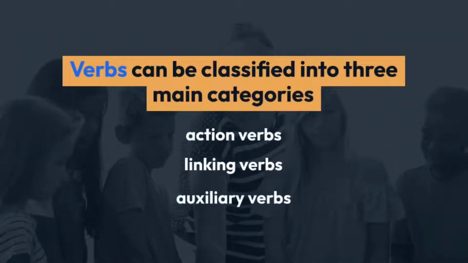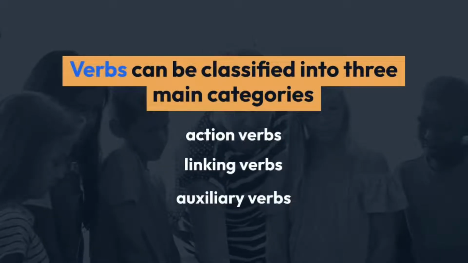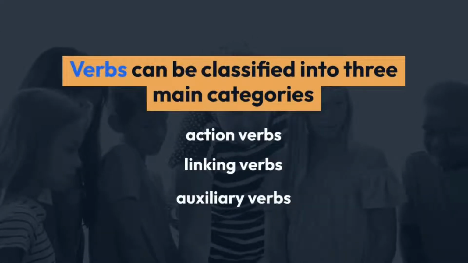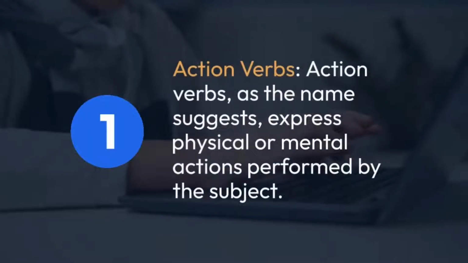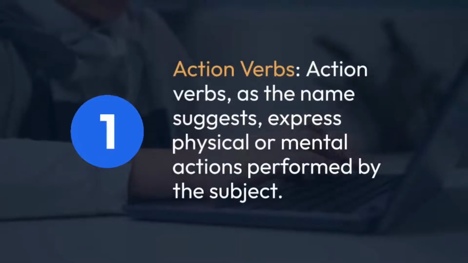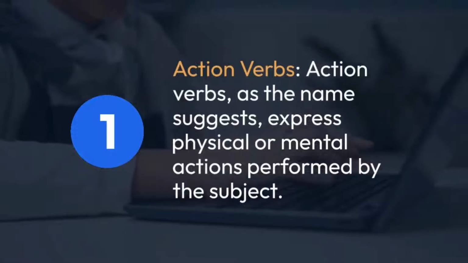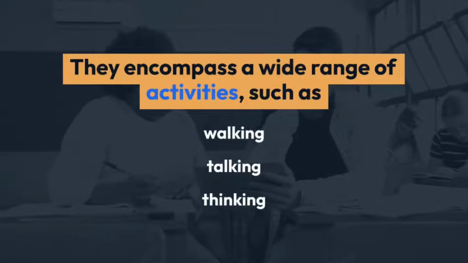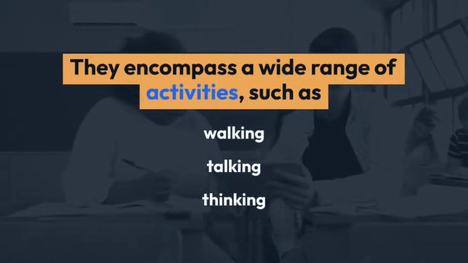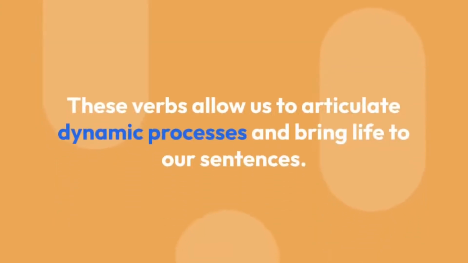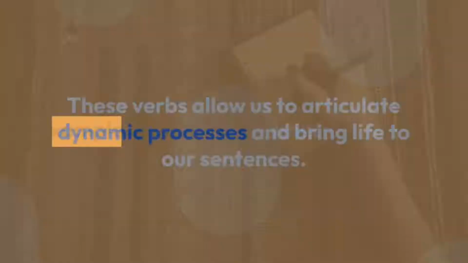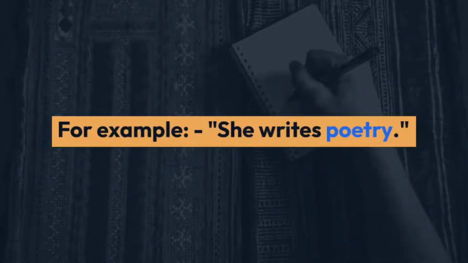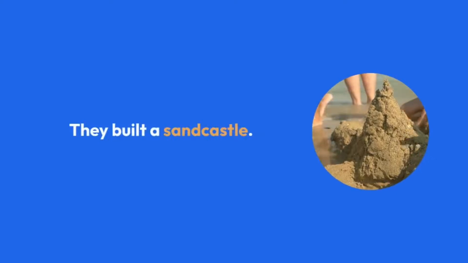Verbs can be classified into three main categories: action verbs, linking verbs, and auxiliary verbs. Action verbs, as the name suggests, express physical or mental actions performed by the subject. They encompass a wide range of activities, such as walking, talking, thinking. These verbs allow us to articulate dynamic processes and bring life to our sentences. For example, she writes poetry. They built a sandcastle. He dreamed about traveling.